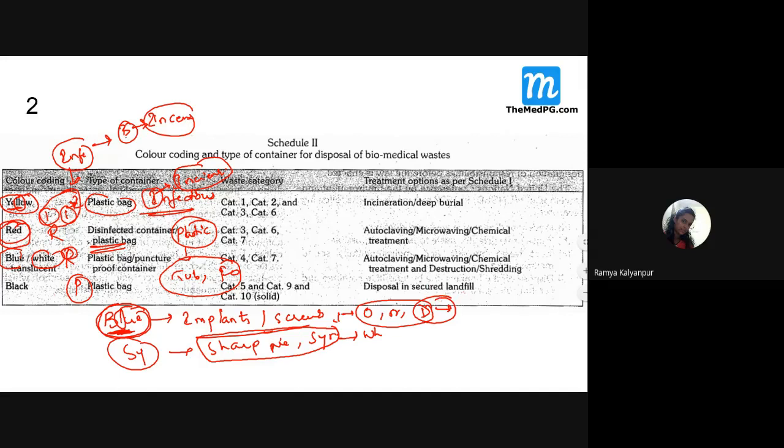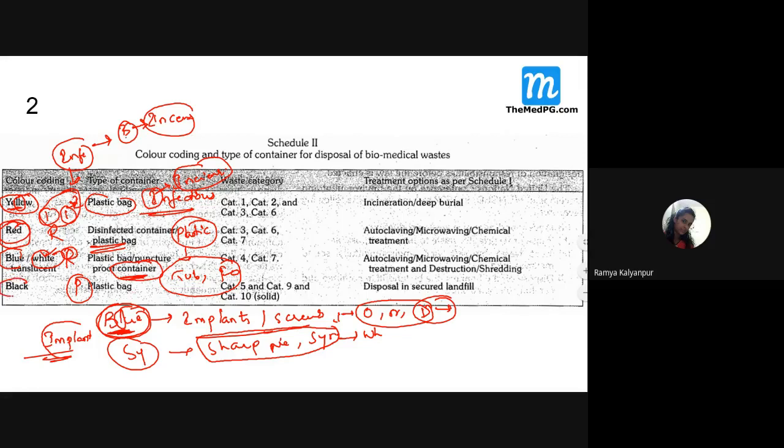Yes. And white means, if at all a question is asked for you, a syringe or a needle or scalpel, where do you dispose them? You dispose them in which one, students? White. If the implant is the question, students, are you all catching this? Yes, ma'am. Okay. So implants, if the question is asked, then say that it is blue container. Never use plastic bags. It is container. Just keep it in your mind.